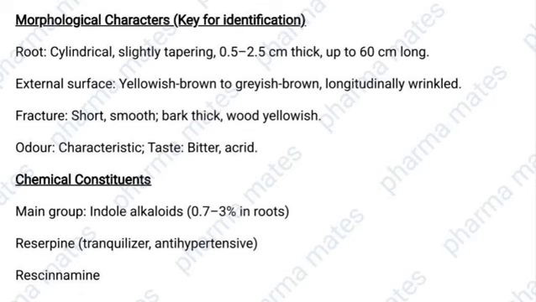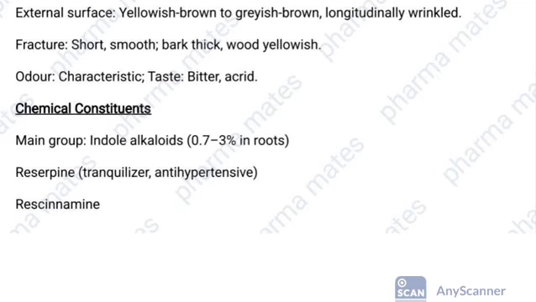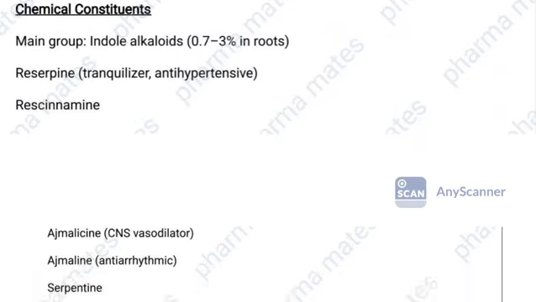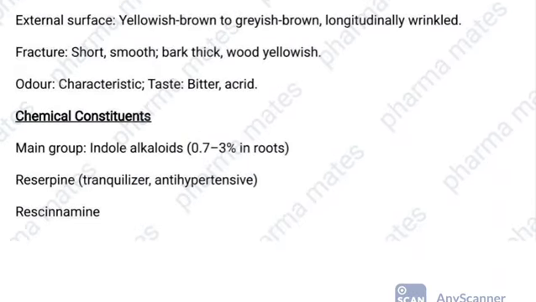Then chemical constituents, these are very important. The main group present in Rauwolfia are which alkaloids? Indole. Okay, indole alkaloids are present in Rauwolfia. Which are the other indole alkaloid drugs?